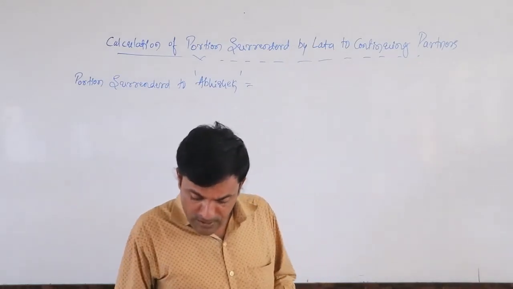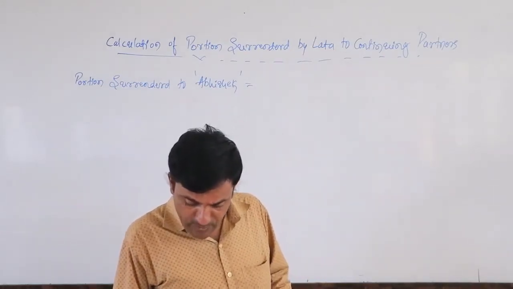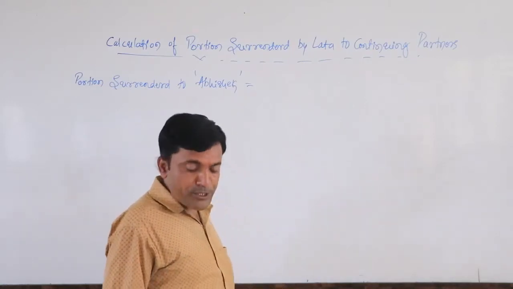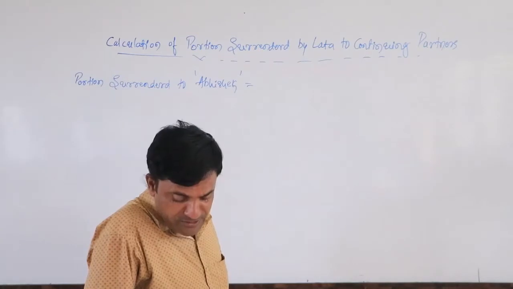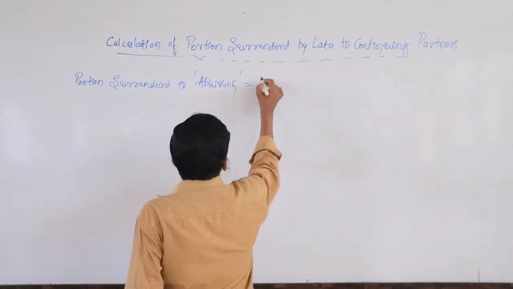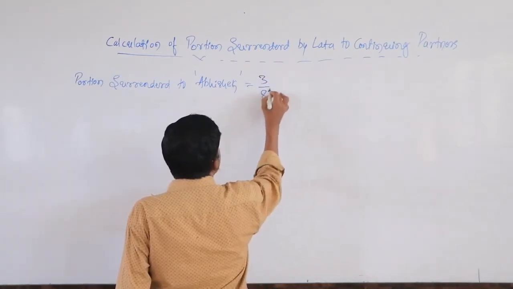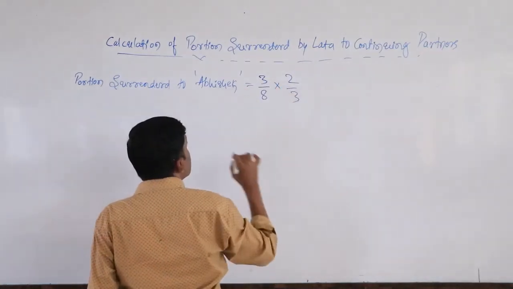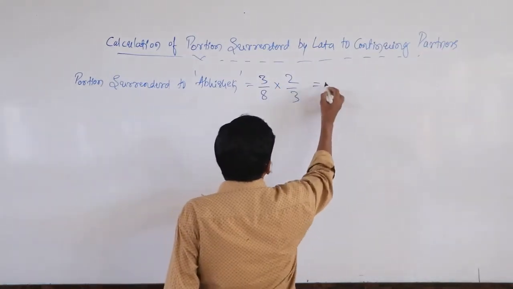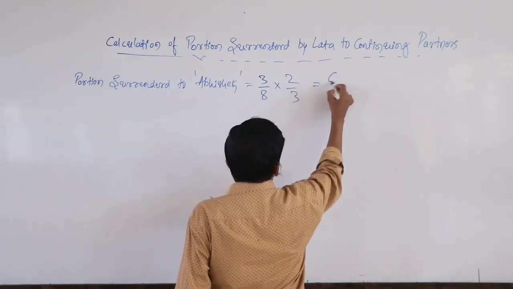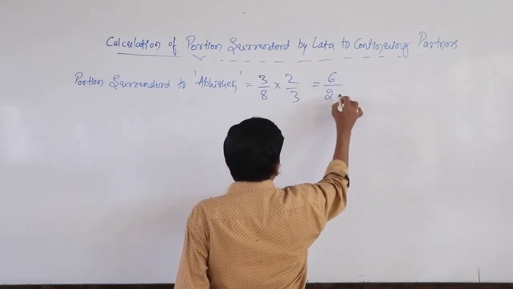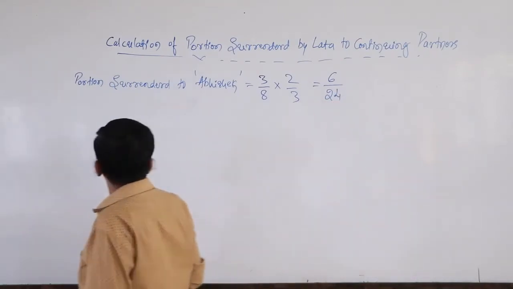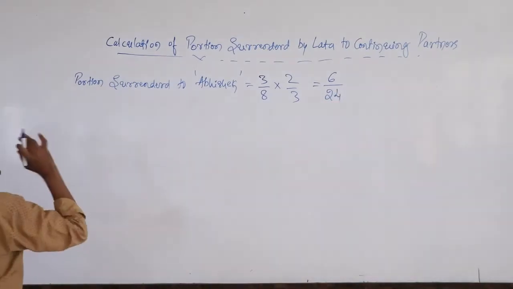She has surrendered 2/3 of her share in favor of Abhishek. 2/3 of her share means her share is 3/8. 2/3 of this she has surrendered, means 2 3s are 6, 8 3s are 24. This much is the portion surrendered to Abhishek by Lata.